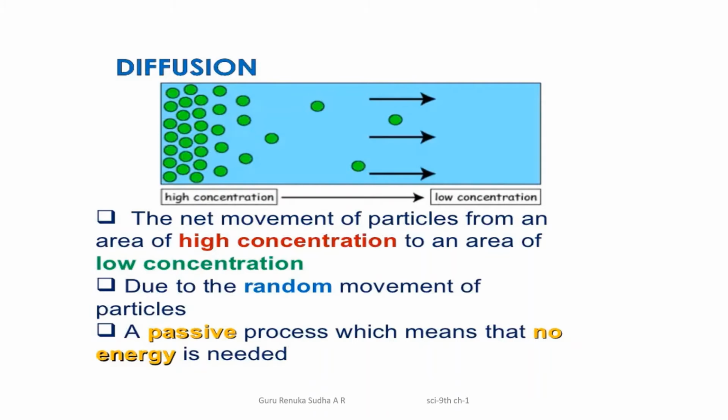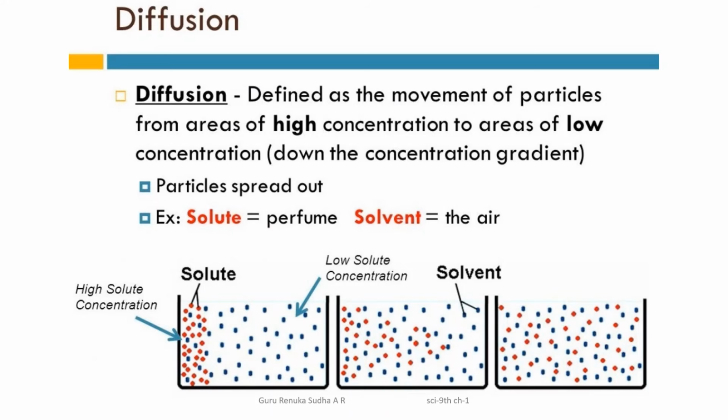The movement of the molecules or particles is random in nature, and it is a passive process, which means that no energy is needed for that. By this example you can understand diffusion, which tells us about the particles' movement, that means molecular movement.